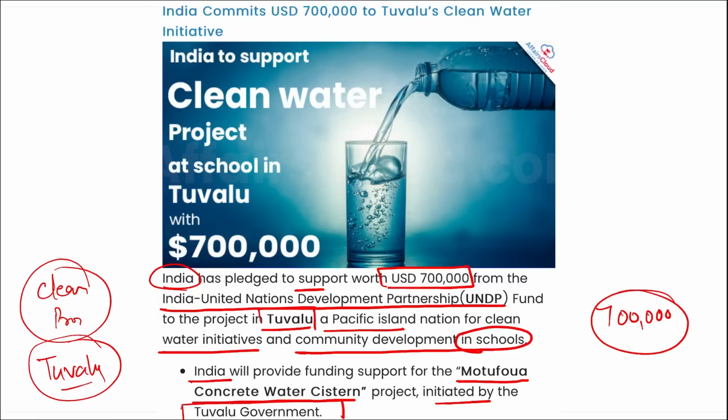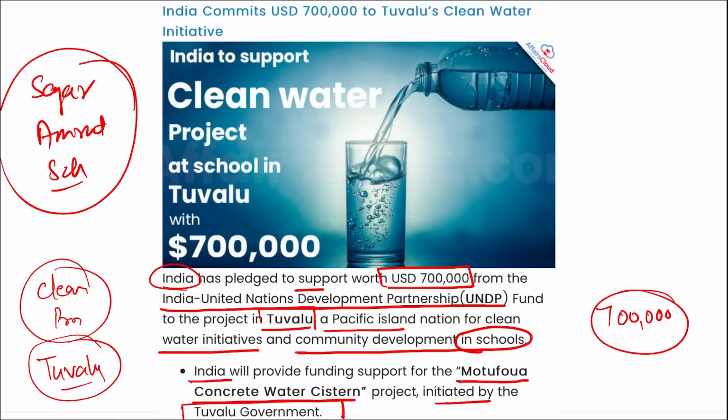Correct? Apart from this, this financial commitment by India aligns with Prime Minister Narendra Modi's vision of the Sagar Amrit scholarship scheme for the Pacific Island countries. Now this question can also be asked, that this Sagar Amrit scholarship scheme is for which location or for which countries? It is for the Pacific Island countries, that is to help them, right? Sagar Amrit scholarship. Then remember, this amount will be provided by the India UNDP fund, correct?